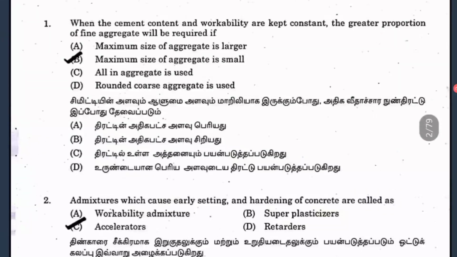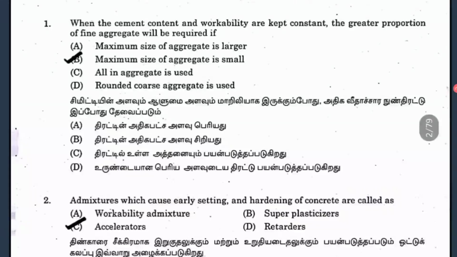Question 1, when the cement content and workability are kept constant, the greater proportion of fine aggregate will be required if, so they have given some 4 conditions. So here, when the fine aggregate has to be increased means when the size of the aggregates are very small. Okay, so here the option is maximum size of aggregate is small means we have to increase the proportion of the fine aggregate. Then question 2, admixtures which cause early setting and hardening of concrete are called as what?